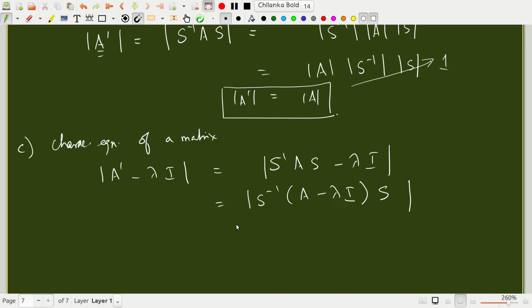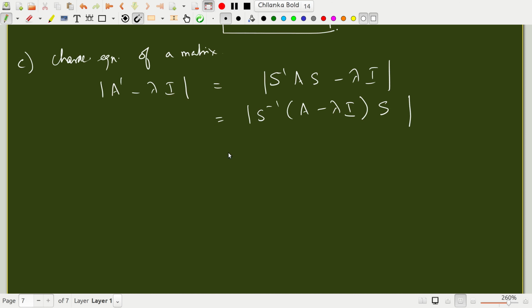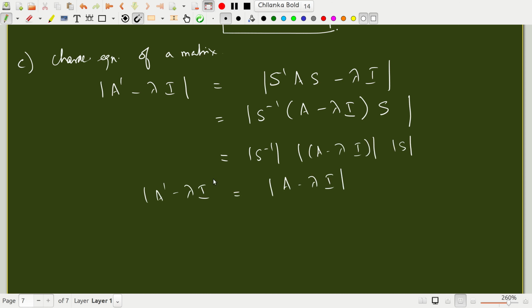Now this is the product of three determinants: S inverse, A minus lambda I, and S. The determinants of S inverse and S cancel to give just the determinant of A minus lambda I. So the characteristic equation remains the same.